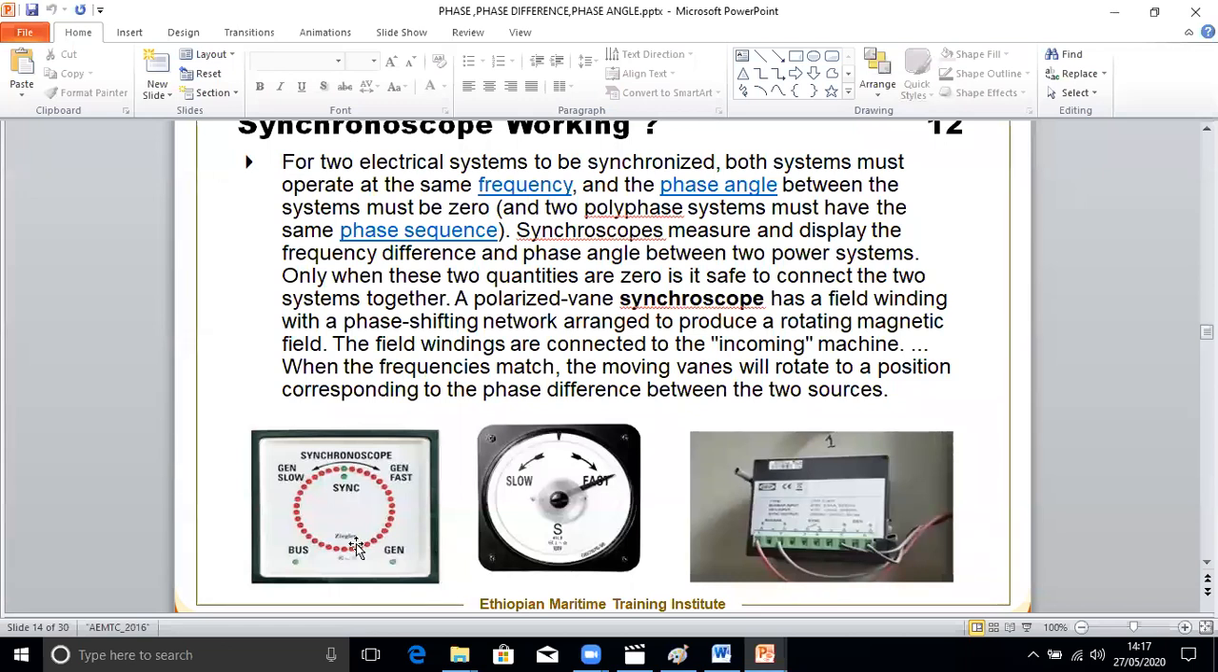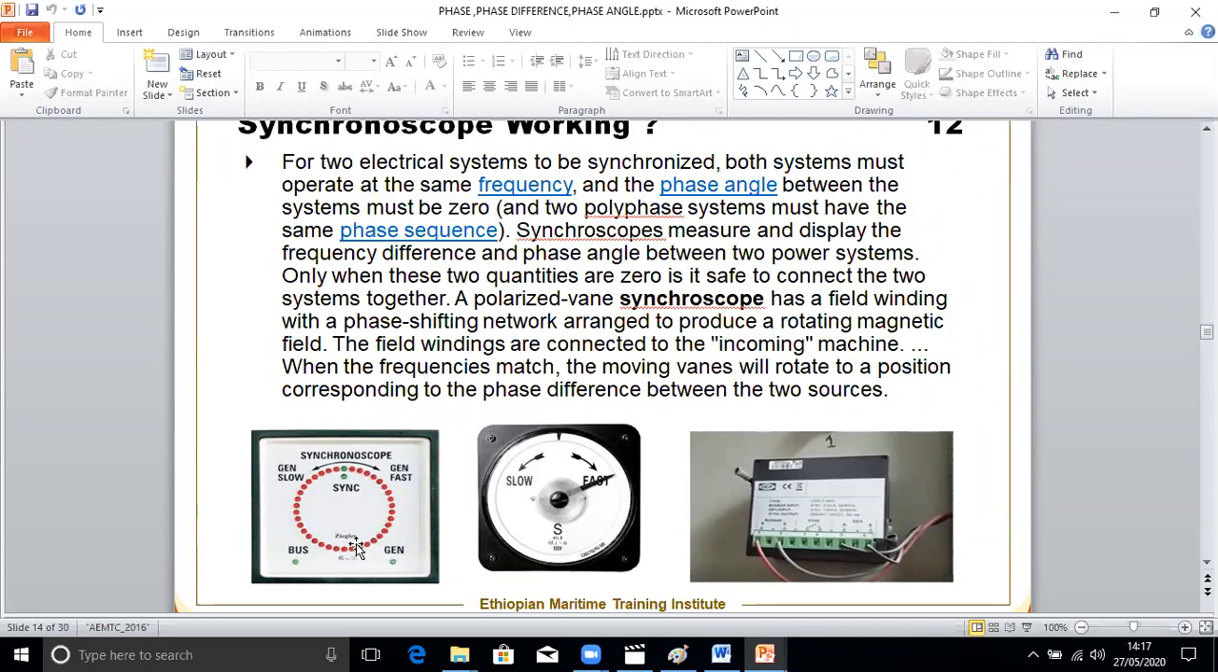Whenever there is a difference in frequency, suppose the incoming generator frequency is slow, the synchronoscope will rotate in one direction. Whether it is electronic, moving coil, or polarized type, it will move. If the incoming generator frequency is high, it will rotate clockwise. If the incoming generator frequency is low, it will rotate in the anti-clockwise direction.